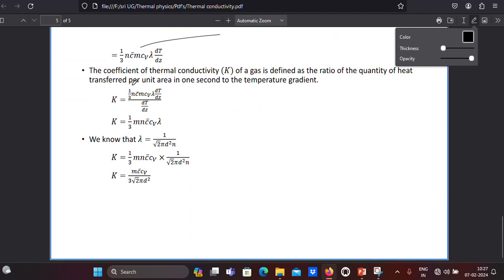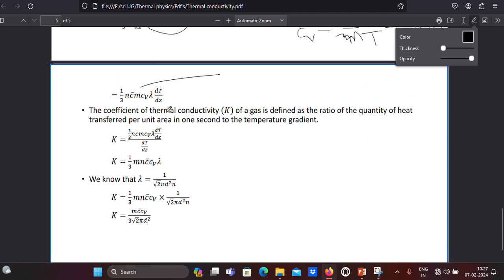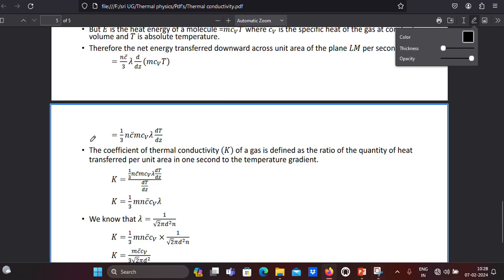And the next, the coefficient of thermal conductivity K. Thermal conductivity is denoted by the letter K. Of a gas it is defined as the ratio of the quantity of heat transferred per unit area in 1 second to the temperature gradient. This is the important definition.